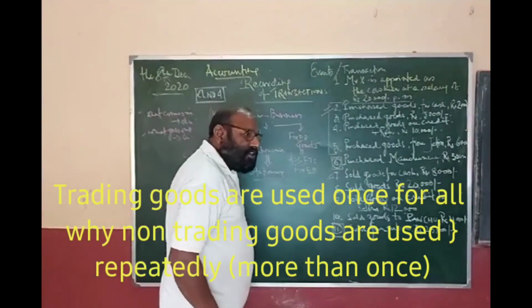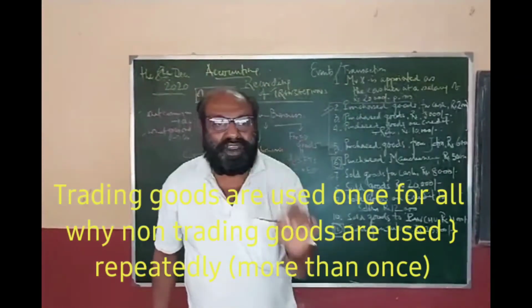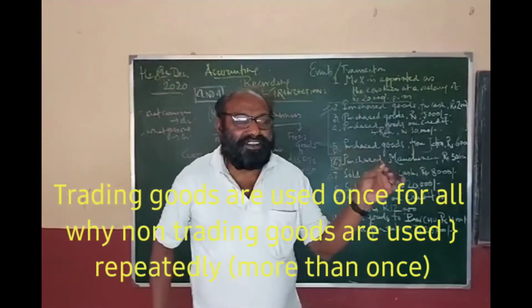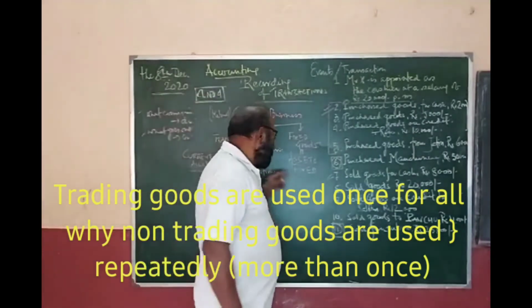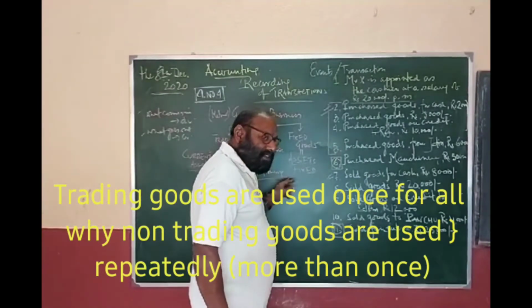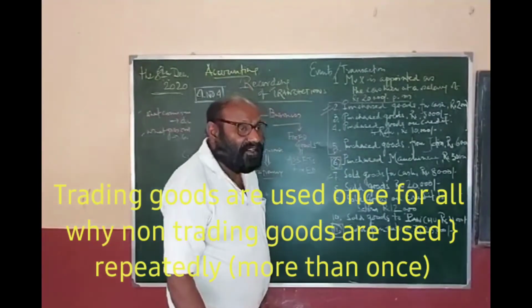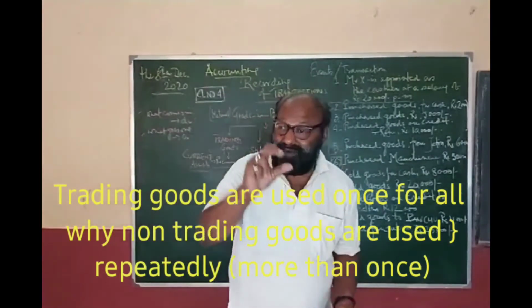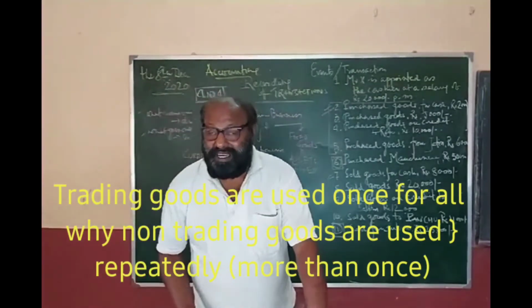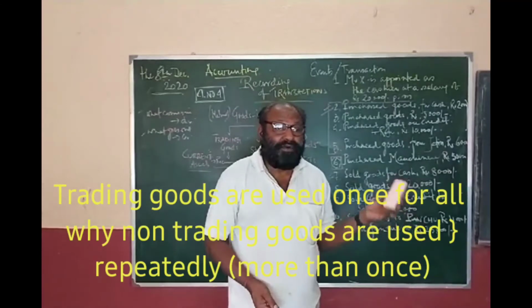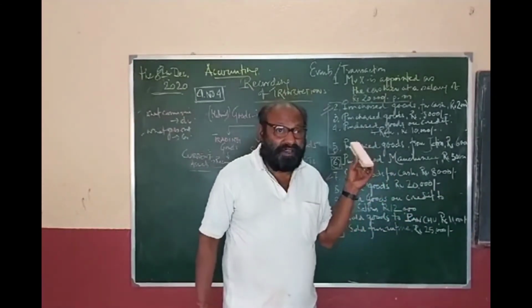If an organization purchases stationery, and the transaction is given as purchased stationeries for cash, what will you do? Purchase account debit to cash? Sorry, no. You will write stationeries account debit to cash. Clear? This is a very, very important aspect, friends. Please bear each and everything I am giving you in mind, because it will help you understand the recording aspects of your accounting.